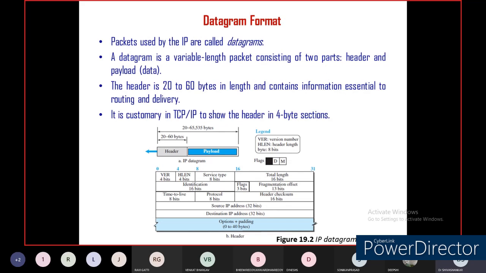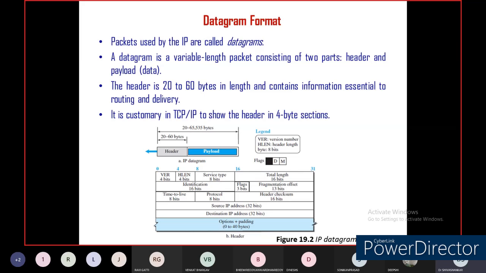Now let us discuss what the datagram format is in the network layer protocols. Right. So packets used by the Internet Protocol are called datagrams. Right. So what is the meaning of datagrams? If a packet is used by the Internet Protocol, then that is called a datagram. The packet contains the source node address, destination node address, and the actual contents which will be transmitted from source to destination.